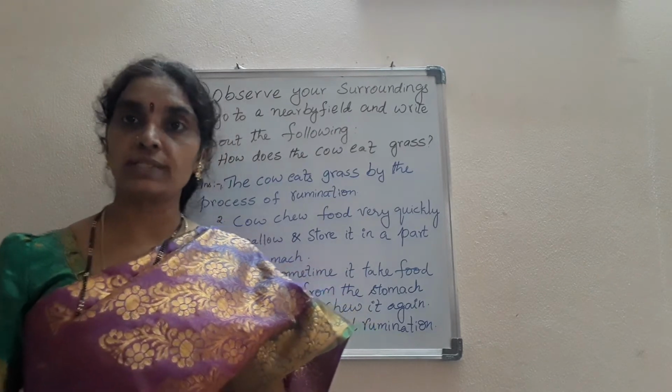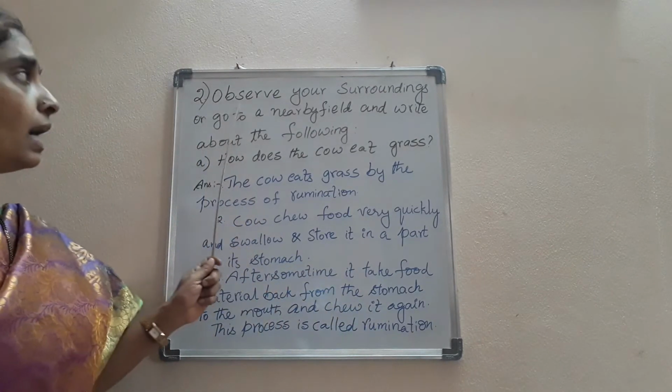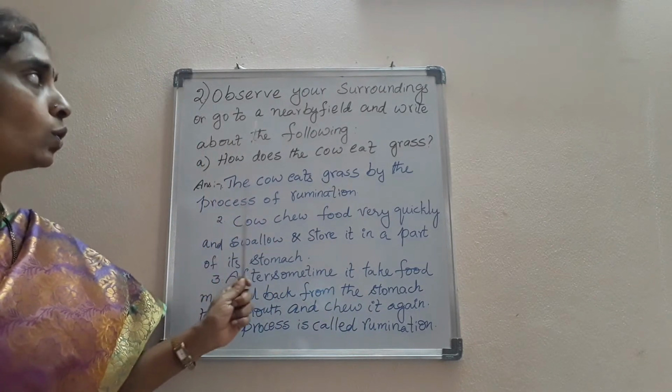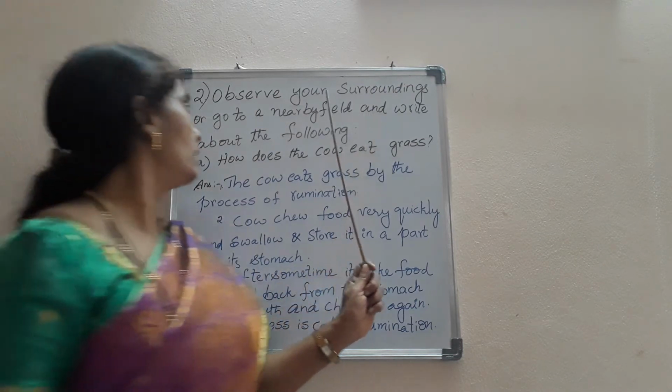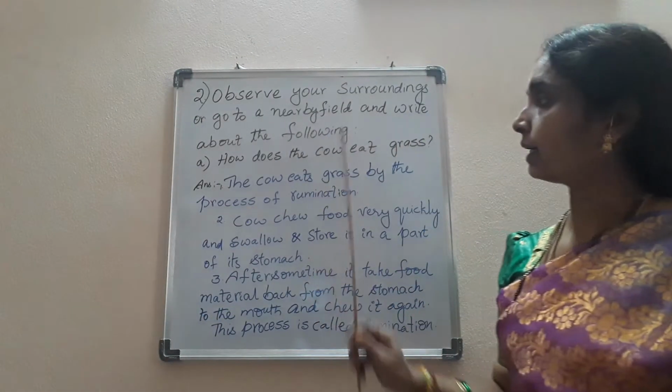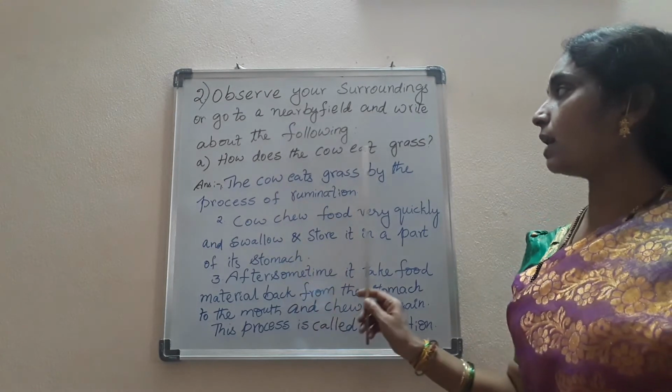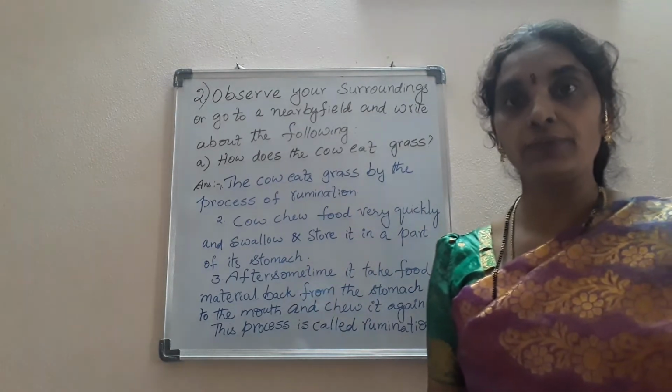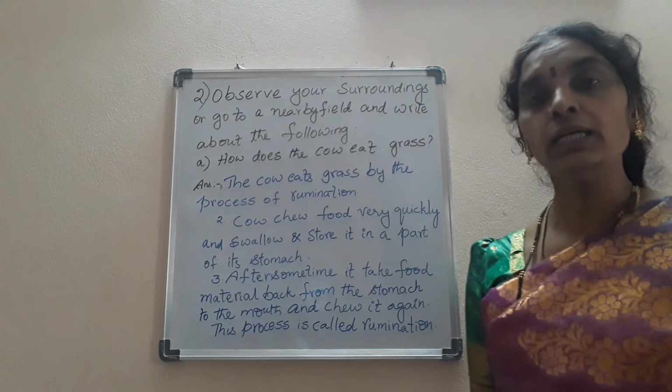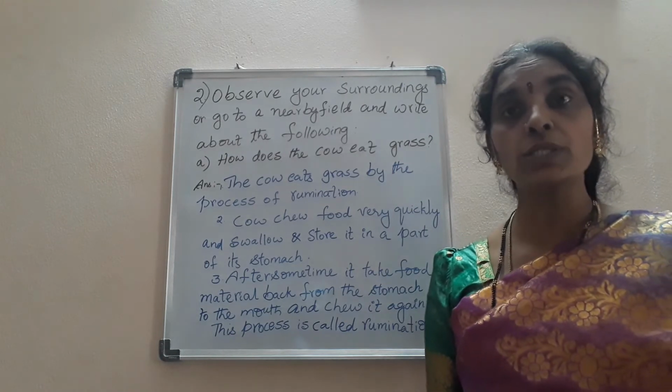Now the next question, see here, children. I'll read. Observe your surroundings or go to a nearby field and write about the following. So how does the cow eat grass? That you have to know. So how does it eat the grass? It eats grass by the process of rumination.